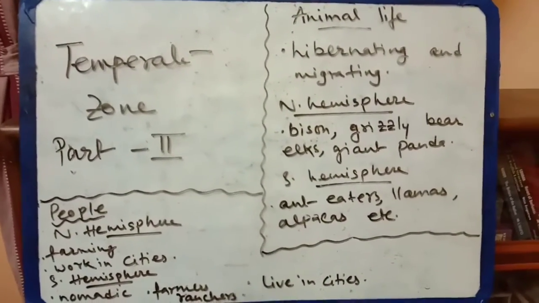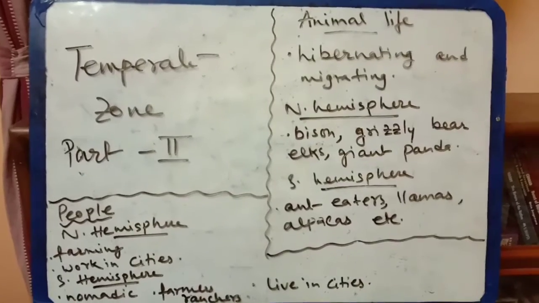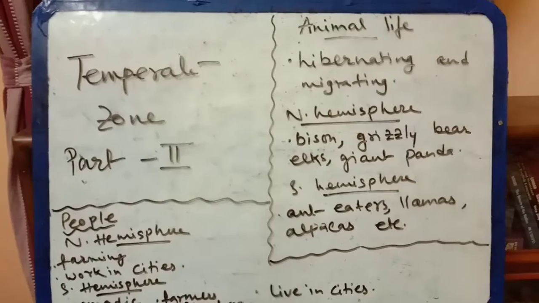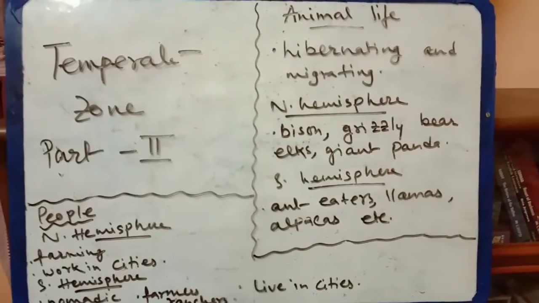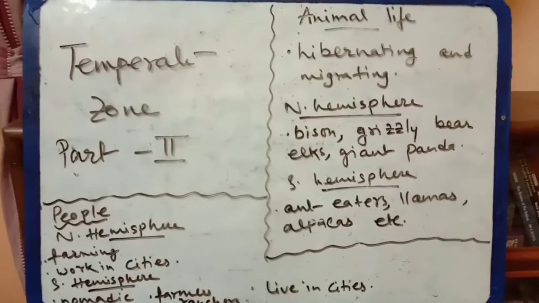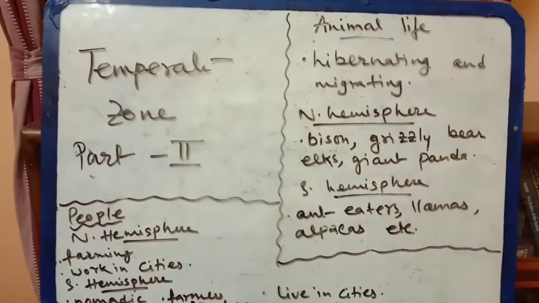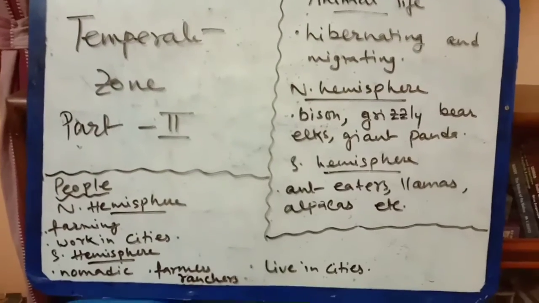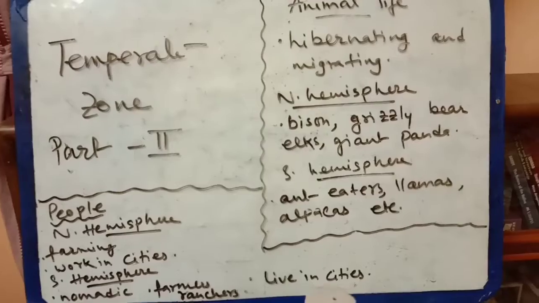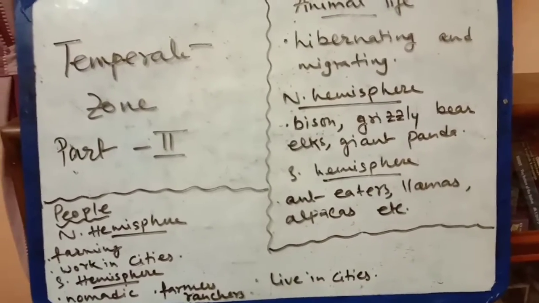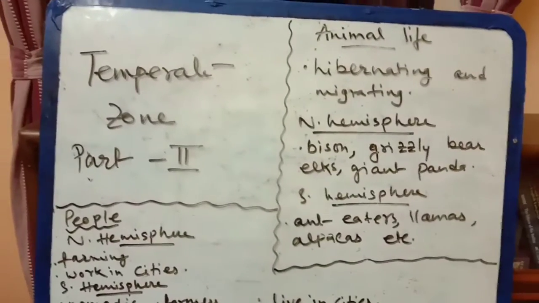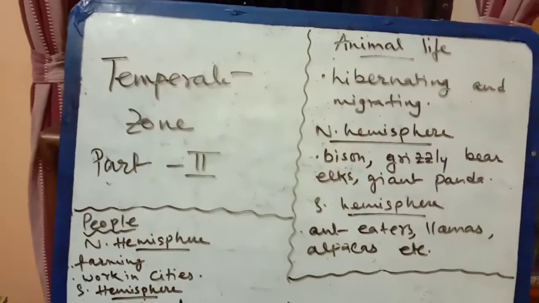Nomadic people are those who don't have proper houses; they roam about here and there. And some people are farmers and ranchers. Ranchers means people who take care of their animals, and some people also live in the cities. So in the temperate zone we get this type of people.